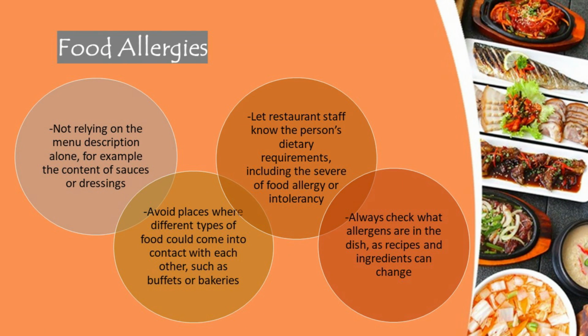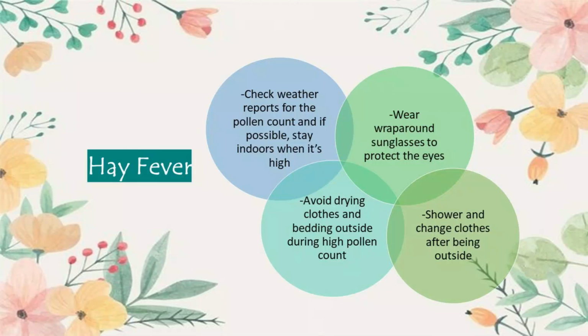The third allergen is food allergies. Allergy towards foods such as nuts or seafood can be avoided by not relying on the menu description alone, for example, the content of sauces or dressings. Next, avoid places where different types of food could come into contact with each other, such as buffets and bakeries. Let the restaurant staff know the person's dietary requirements, including the severity of food allergy or intolerance. Always check what allergens are in the dish, as recipes and ingredients can change.